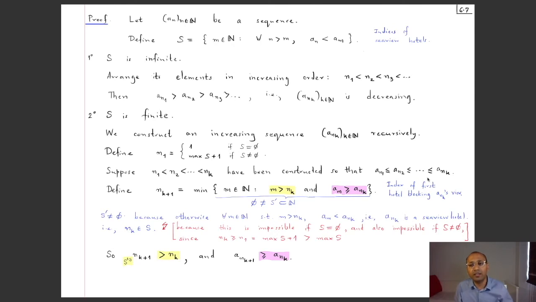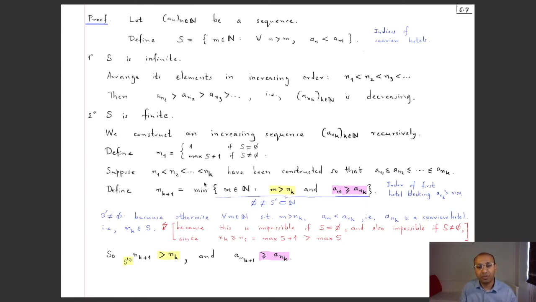How did we construct that? Well, you took the first hotel which blocks the view. So having constructed n1 to nk, you take nk+1 as that index which is beyond the nk where you are at, such that the height is bigger. It's the first one, hence you're taking the minimum. So I'm taking that index which is beyond where I'm at, such that the height is bigger, and you're taking the first such one. That's why the minimum is there. So this is basically the index of the first hotel which is blocking the current hotel that you are at. Let's look at this set. Let's call it S prime.